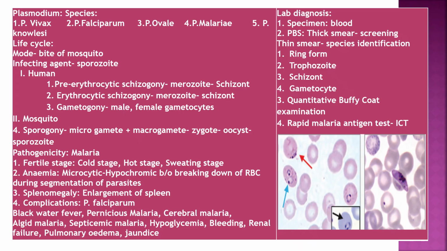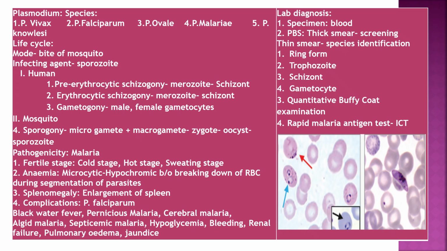Plasmodium species: Plasmodium vivax, falciparum, ovale, malariae, knowlesi. Life cycle: mode of transmission, bite of female Anopheles mosquito. Infecting agent, sporozoite. In human, pre-erythrocytic schizogony, merozoite, trophozoite. Erythrocytic schizogony, merozoite, trophozoite. Gametogony, male and female gametocytes. In mosquito, sporogony: microgamete plus macrogamete form zygote, then oocyst, then ookinete, and then the sporozoite.